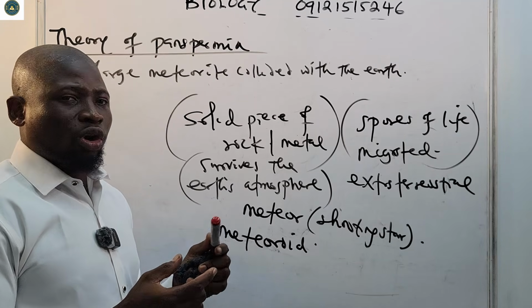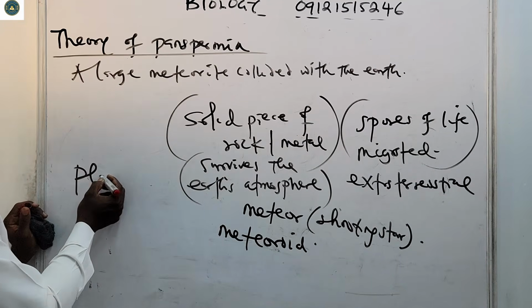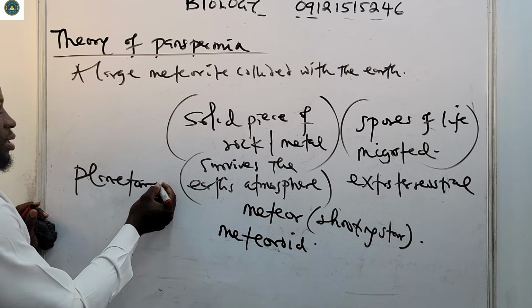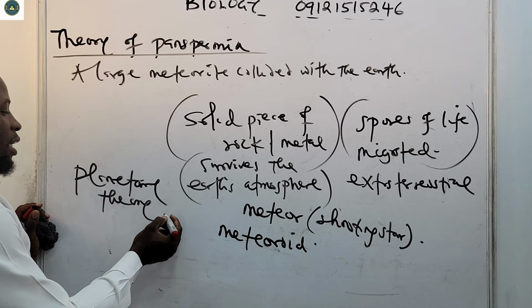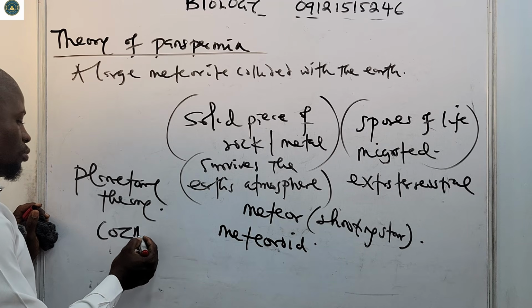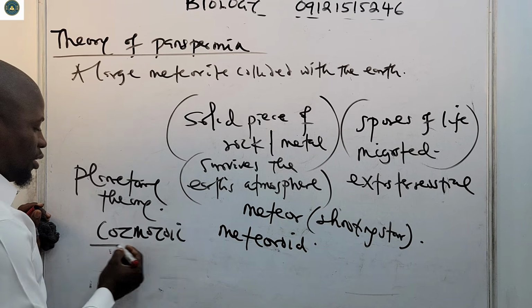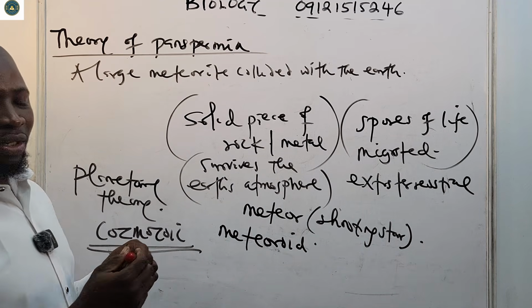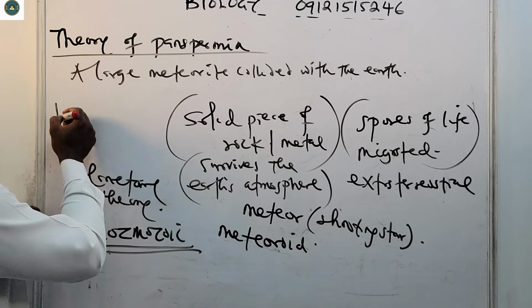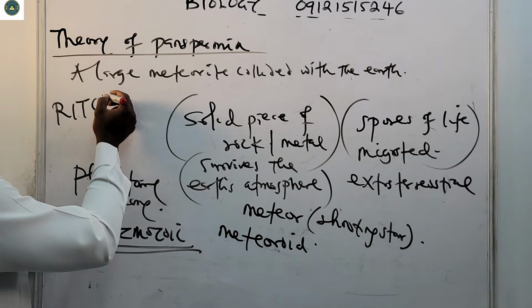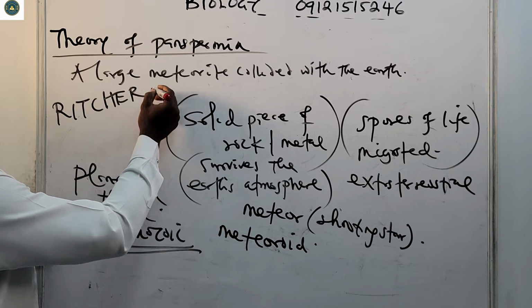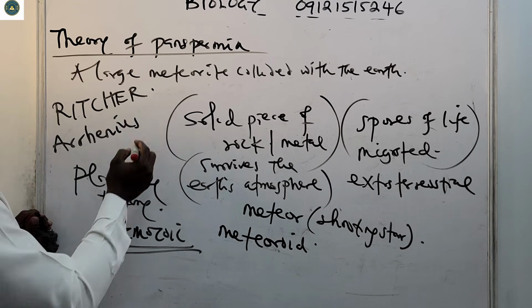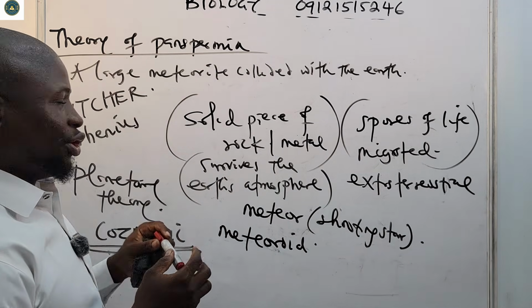So this is also called the planetary theory. This was the theory of panspermia. It's also called the cosmozoic theory. Like I said, it was postulated by Richard, and then it was widely supported by Arrhenius. So that is the theory of panspermia.